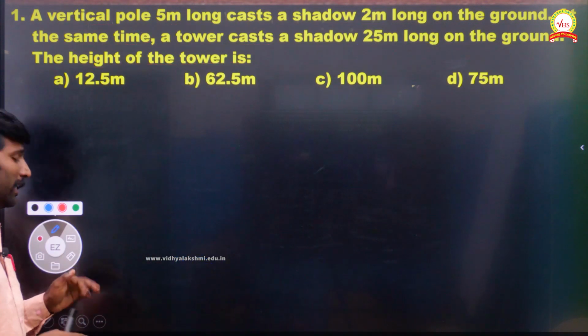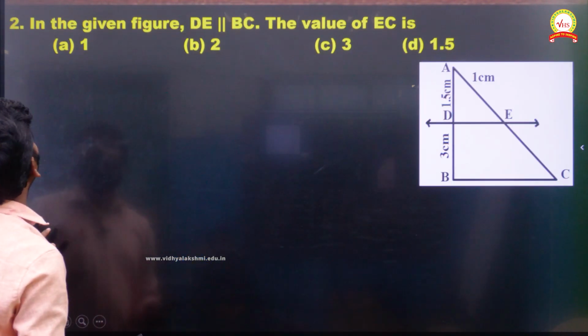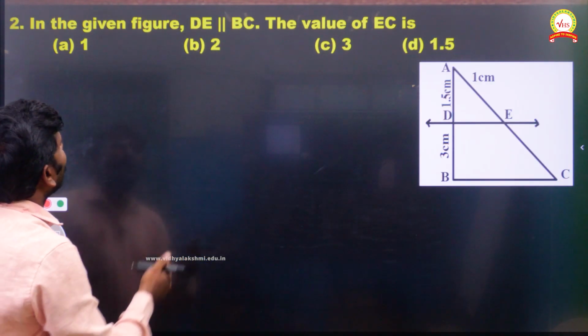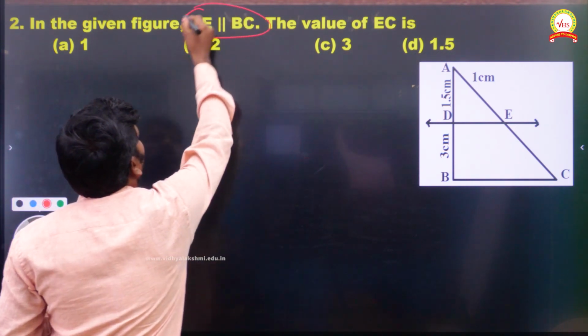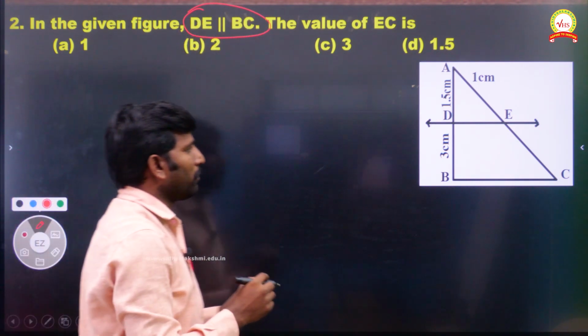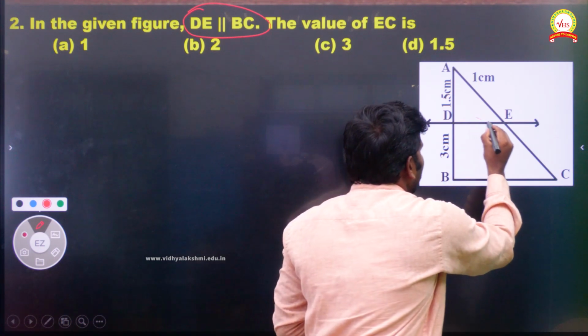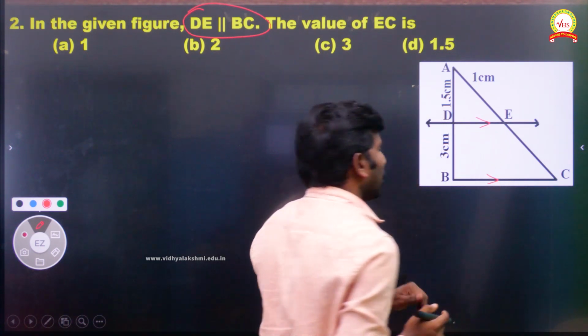Now we are going to the next question, question number 2. In the given figure, DE is parallel to BC. They have given a diagram. This DE and BC, they said parallel.